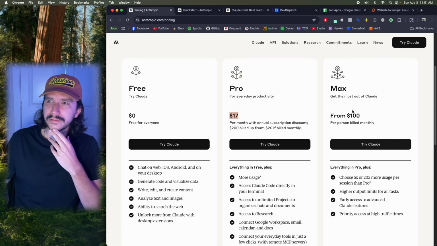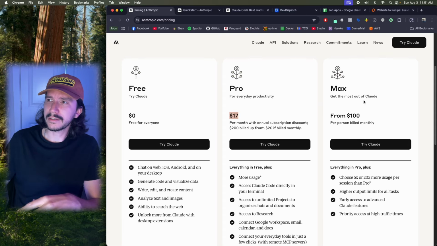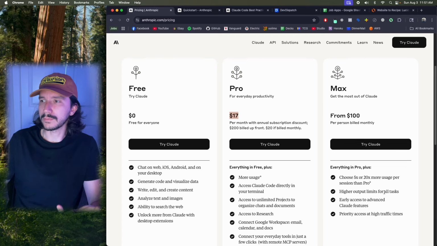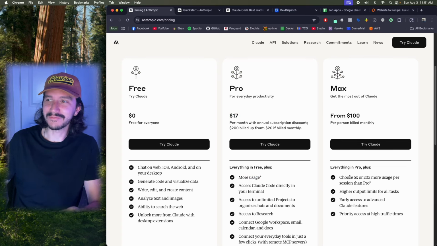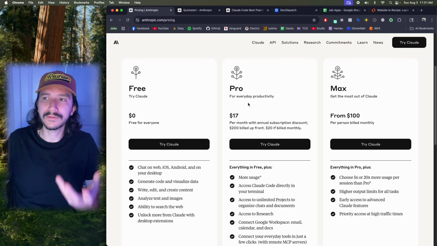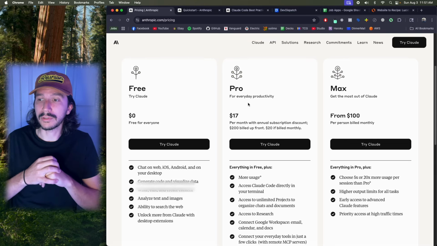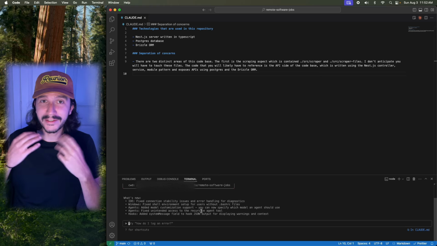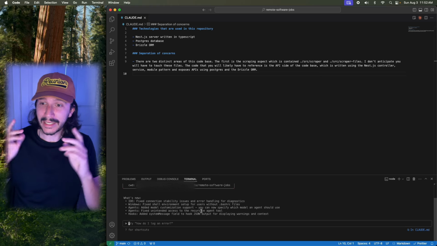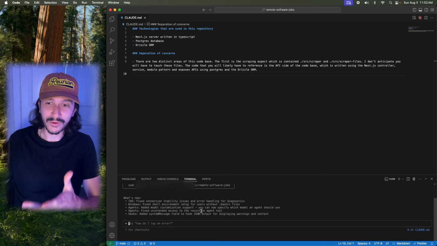I'm also pretty curious if I'll be able to do everything that I want to do on just this Pro plan versus the Max plan. Obviously, the numbers that they have are not super concrete. It's just more usage, which is pretty insane, and 5x to 20x more usage. So there's no concrete numbers here or anything like that, but I think, at least for the purpose of this video, I'll definitely be able to do everything that I want to do from this Pro plan. So once you have selected your plan and you have given Anthropic all of your money, you're able to start using Claude in your terminal. So that's exactly what I have going on here.